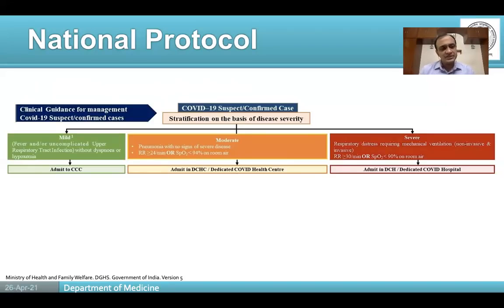Mild is when the patient has fever and/or uncomplicated respiratory tract infection, but otherwise there is no complaint of dyspnea, there is no hypoxemia, the respiratory rate is fine. Moderate is when the saturation hovers between 90 to 94% on room air, or the respiratory rate hovers between 24 to 30 on room air. And severe is when the patient's saturation drops below 90%, or the respiratory rate moves above 30 per minute. Then that is when we classify it as severe COVID-19.